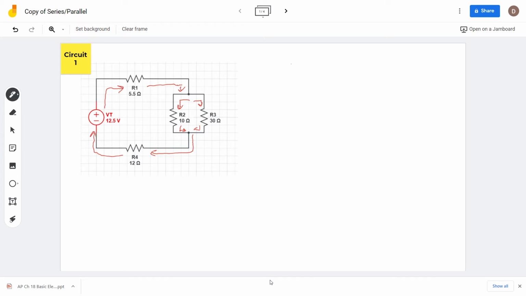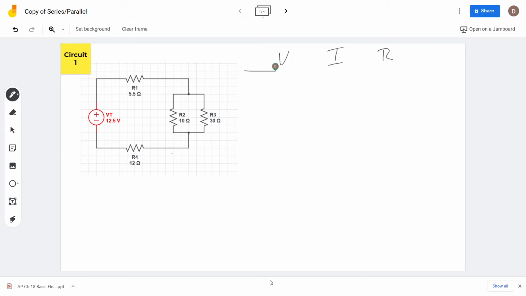So what we've got to figure out for this is basically everything. I mean, we've got voltage total, but it changes in a parallel circuit. So this is the information we're going to have to solve for. We've got to solve for voltage, current, and resistance.